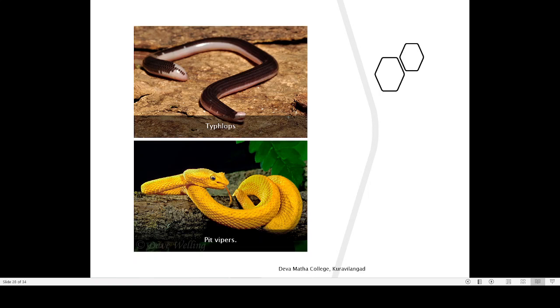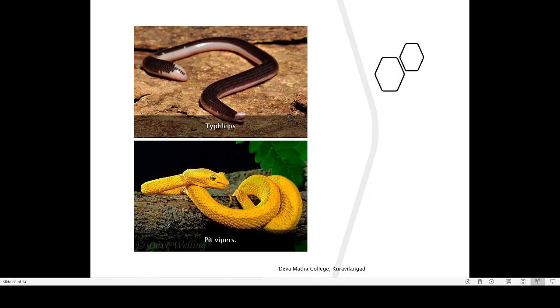Here you can also find another snake called Typhlops. Typhlops is also present here, a very small thread-like snake. Sometimes we call it the blind snake, or Kurudan Pamba. So that is the Typhlops. Typhlops is a non-poisonous snake, but it is present in India and also in North Africa. That shows that there is some connection between India and Africa in the evolutionary past.